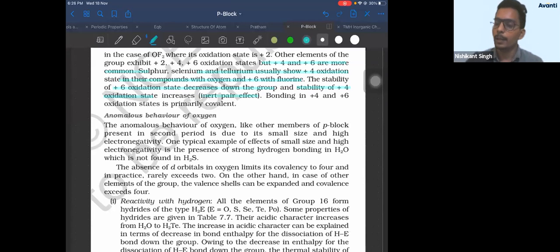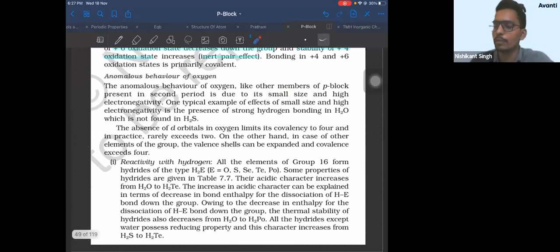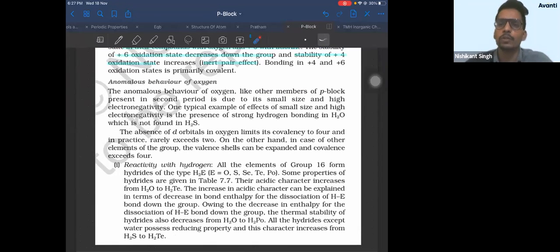Same thing here. Higher oxidation state, the stability of +6 decreases and the stability of +4 increases down the group. This is due to inert pair effect. Okay? Bonding in +4 and +6 are predominantly covalent because of Fajans rule. Okay? You have already seen Fajans rule. Now let's see the anomalous properties. There is no question which will be made out of it except the oxidation state.